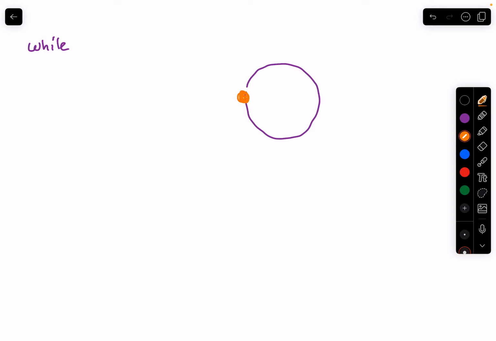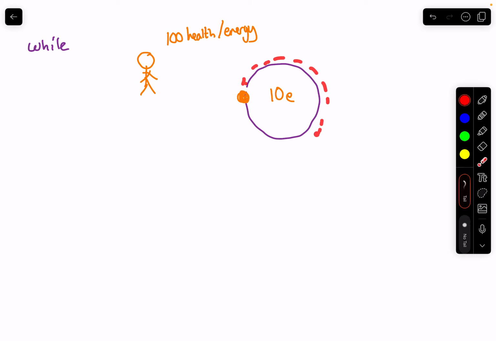So for example, let's just say we have this person and they have 100 health or energy, and let's just say it takes 10 bits of energy to walk around the circle. So this person is going to walk around this circle 10 times until he runs out of energy, because he has 100 and it takes 10. So 100 divided by 10 is 10 loops around this. And this is essentially what a while loop is doing.